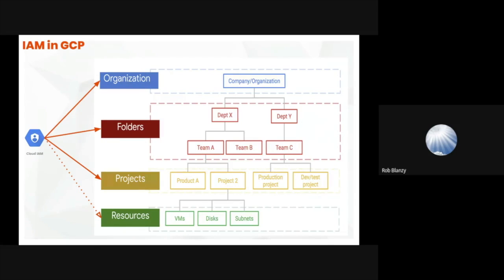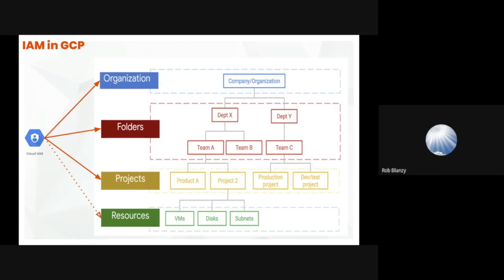Now, when we start creating these policies, we leverage Cloud IAM. And Cloud IAM allows us to assign policies at different levels. We can assign things at the organizational level. We can then get a bit more granular, say on the folder level, where we might have Team A with a resource that is allowed to interact with all projects, but Team B might not, or might have access to one project. We might have things at the top level folder. And as we get into projects, we can define additional policies.